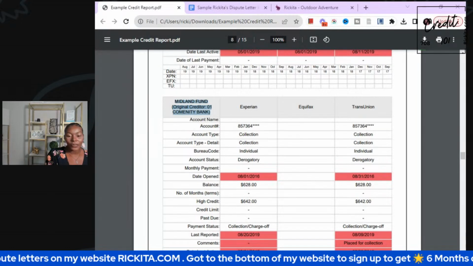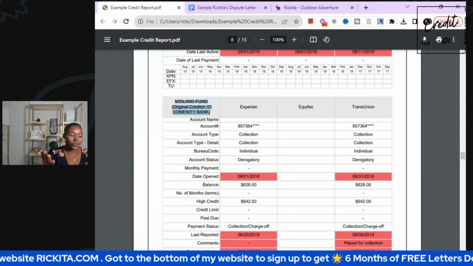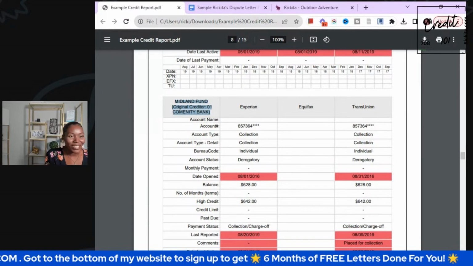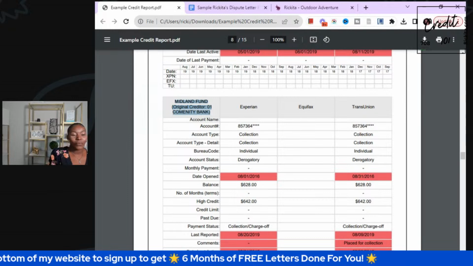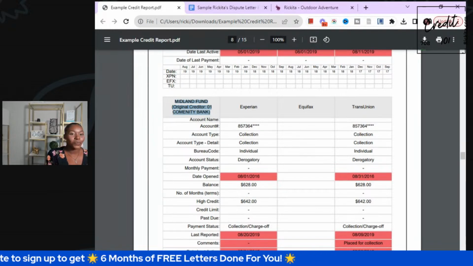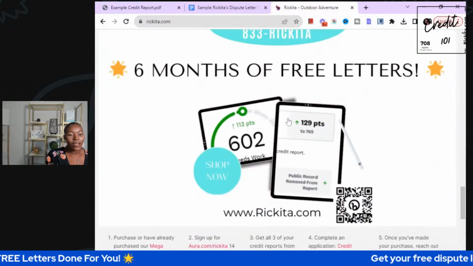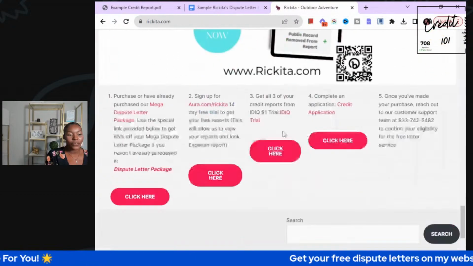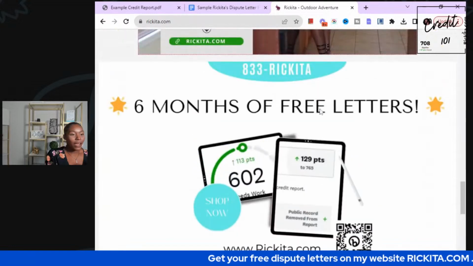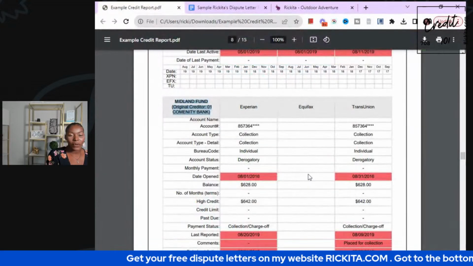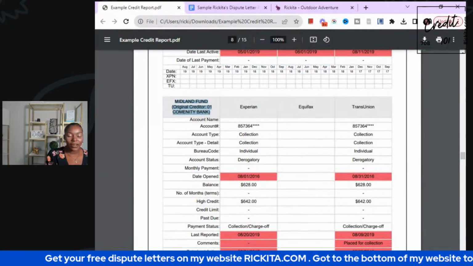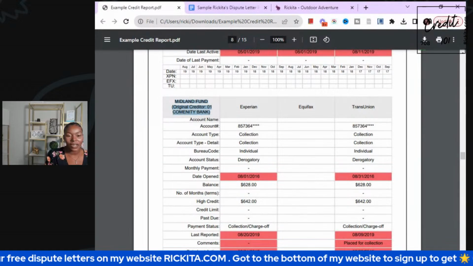And that's why I'm offering to do this for free, because I'm doing it live anyway. I'm going to need somebody else's reports for next week. This is just an example of somebody else's reports, but I'll be able to do whoever follows those different steps on here. You guys go down here, you do the 6 months for free and follow these 5 steps. I'll be doing theirs next week, but most likely I'll pull in their reports and everything. And if I have too many people, I'm going to just start sending their stuff out right away.